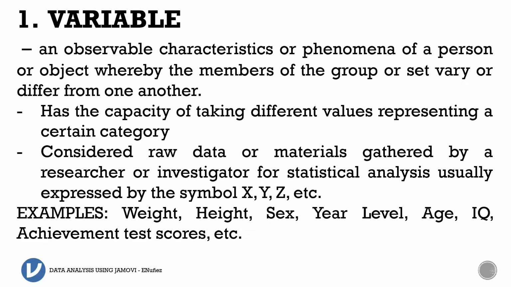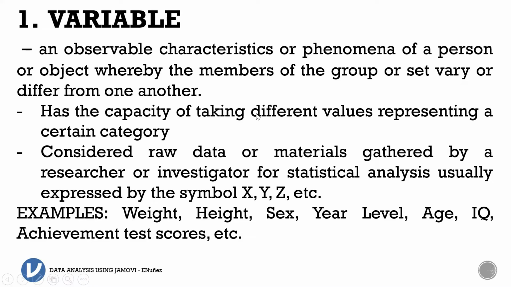So variable, it is an observable characteristic or phenomena of a person or object whereby the members of the group or set vary or differ from one another. So you need to remember the word characteristics vary from one another. One example is our preferences of color, preferences of taste. The taste that we like is different from the other. So that's the meaning of variable.